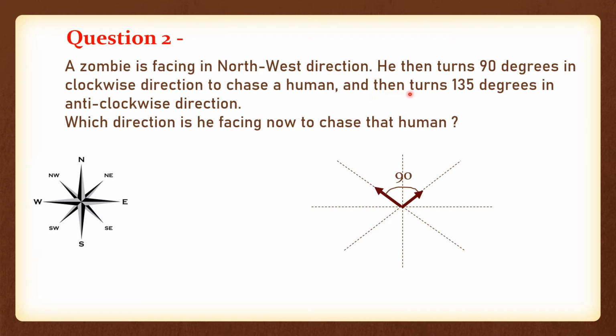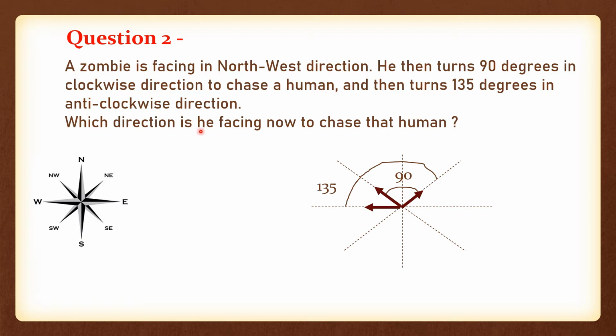Now he turns 135 degrees in anti-clockwise direction. So see, this is why I taught you what is anti-clockwise and what is clockwise, because in directions this is the game actually. So from here you need to turn 135 degrees in anti-clockwise. So from here you need to come here, from this side. We know from here to here it is 90. So if we add 45 more, it will become 135 total. So now he will come from here to this point. This is the anti-clockwise direction, which is 135 degrees. So he is now facing this direction, correct?